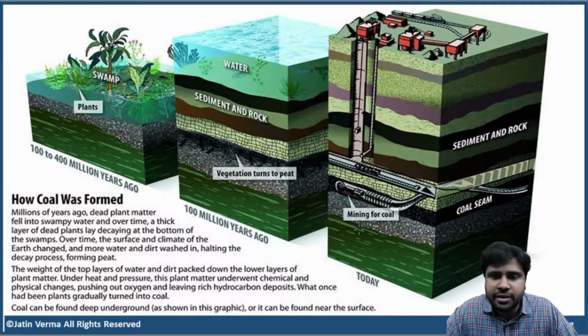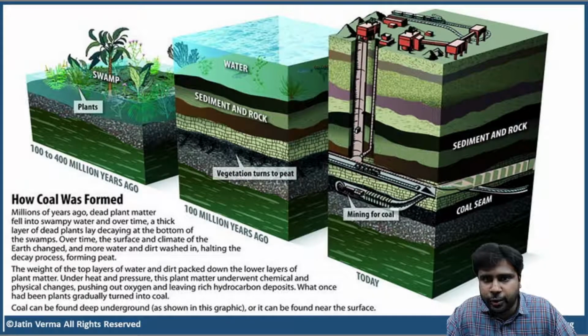That is the reason you find coal in different layers. You find a layer of coal and then a layer of rocks and then a layer of coal, a layer of rocks. And the layer of coal that is deepest will be the best quality coal compared to the top layers of coal. Clear, right?